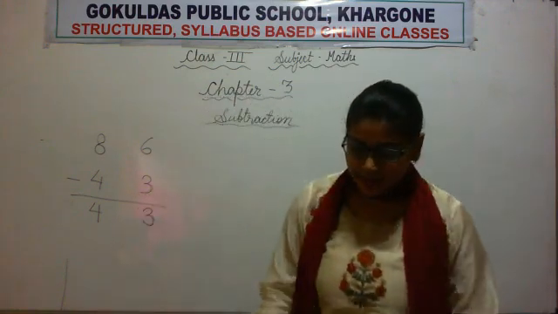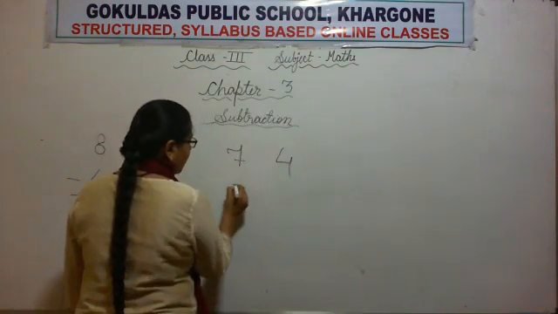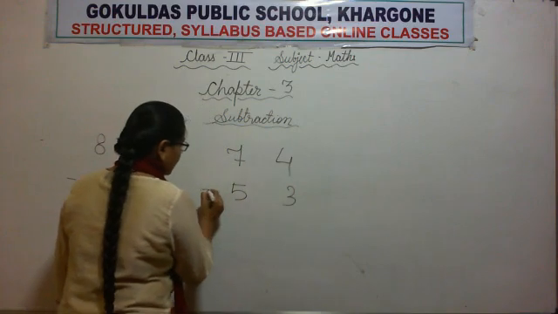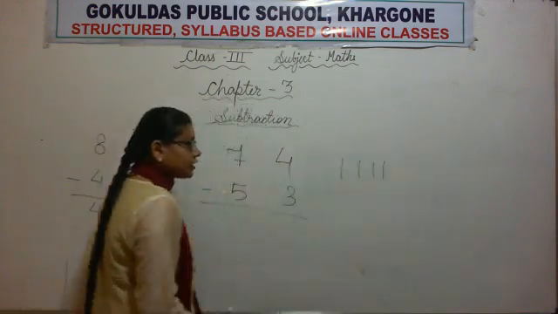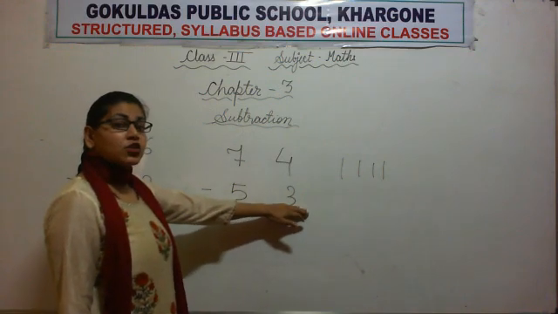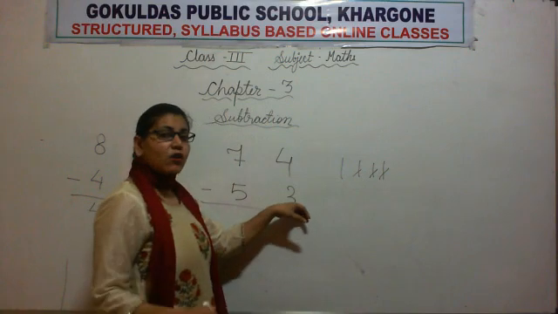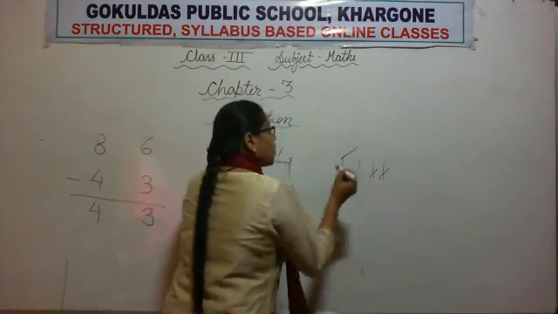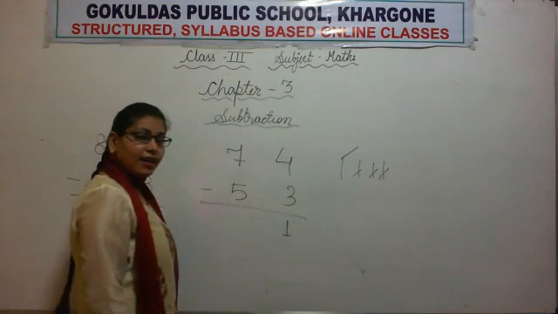The next sum is 74 minus 53. So first of all we will draw 4 sticks. Now minus 3. So we will remove 1, 2 and 3 sticks. Now let's count how many are left. Only one stick is left, so we will write number 1.